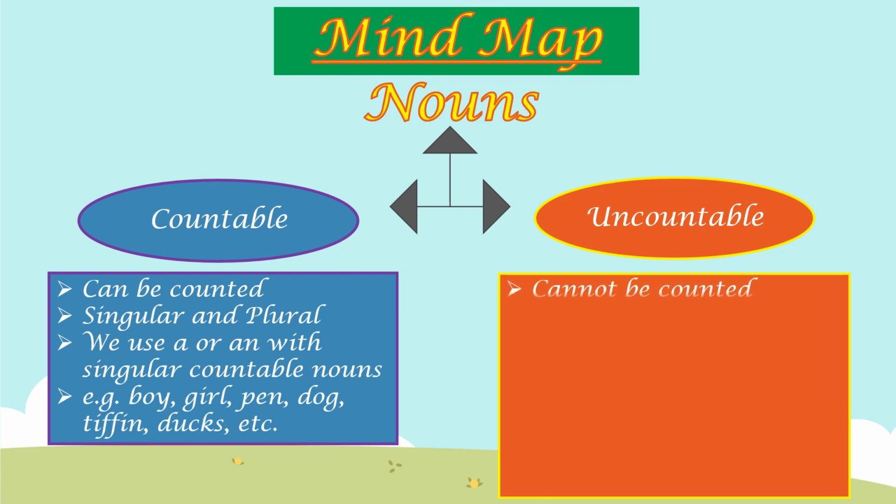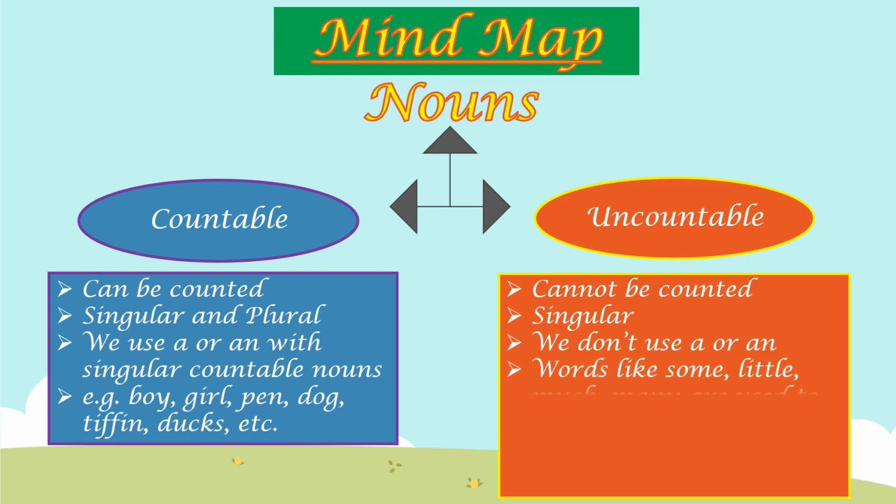Uncountable nouns. Uncountable nouns cannot be counted. They are just singular in form. They are not plural. We do not use a or an with uncountable nouns. Words like some, little, much, many are used to specify their quantity.